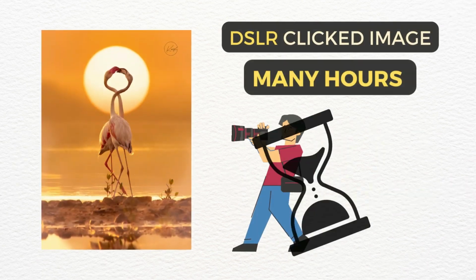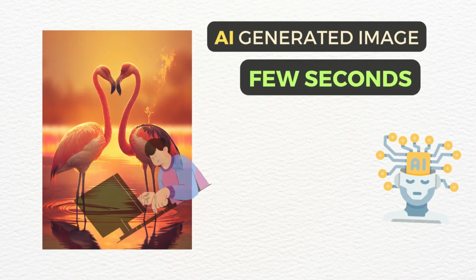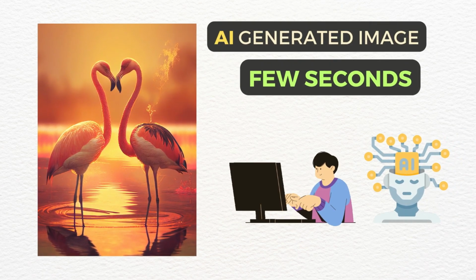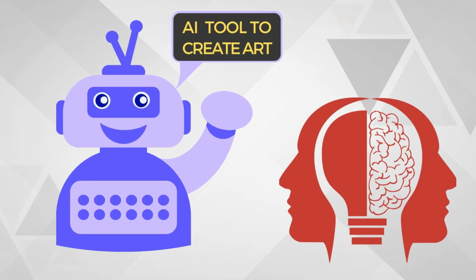This image was clicked by a wildlife photographer by spending many hours in the field. Now you will be surprised, this art image was created by the same photographer on an AI tool in a few seconds. Hi, here we will learn how to convert the imagination of the human brain to an art image by sending commands to an AI tool.